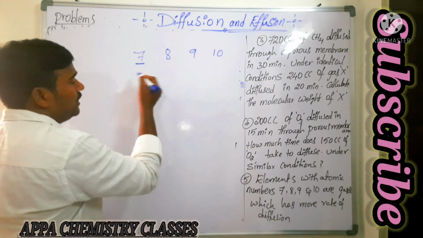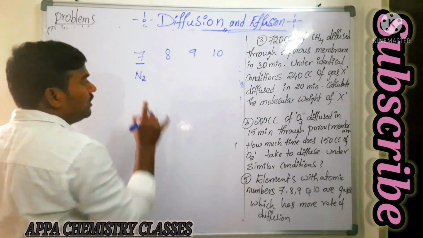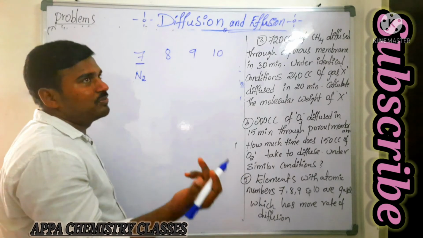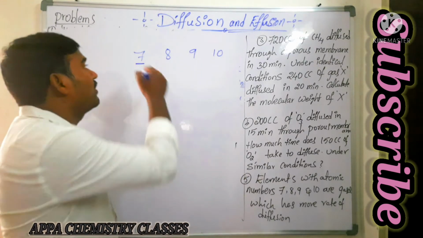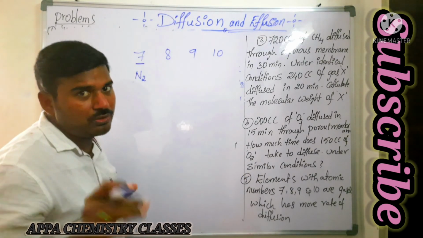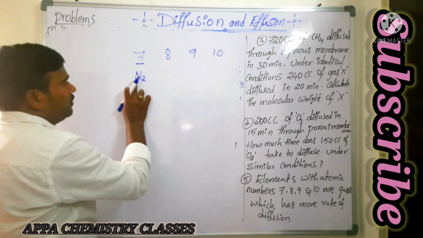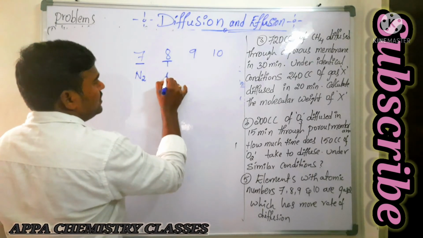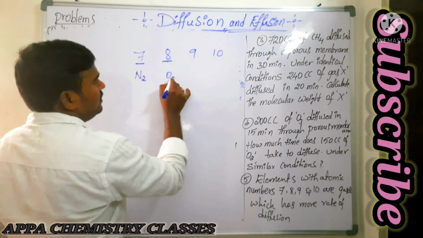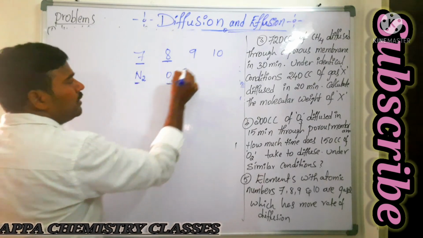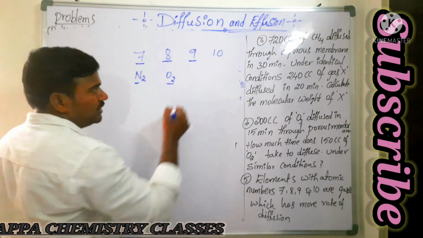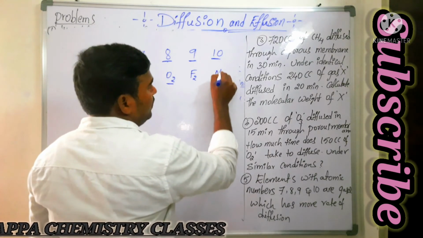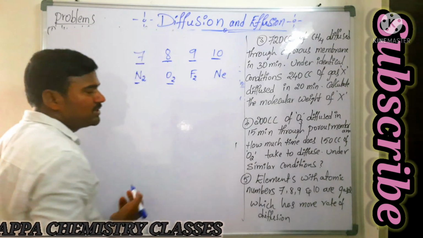7 atomic number containing gas is which one? Nitrogen. We should not write N. Everyone will think that 7. So its atomic weight is 14. That is which has the low molecular weight. So 7 is the correct one. So you don't go like that. Okay? So 7 atomic number is nitrogen. Oxygen 8 atomic number is what? Oxygen. That exists as O2 gas. 9 atomic number, that is fluorine, which exists as F2. And 10 is neon. Neon is a monoatomic gas. It will exist as Ne.